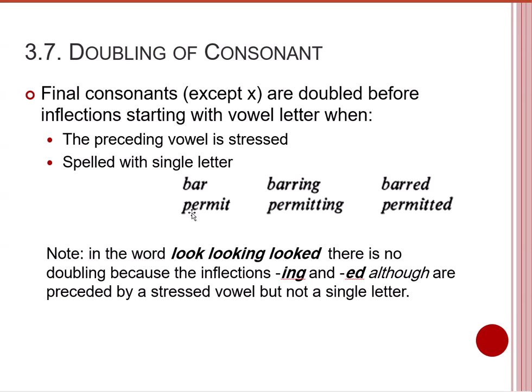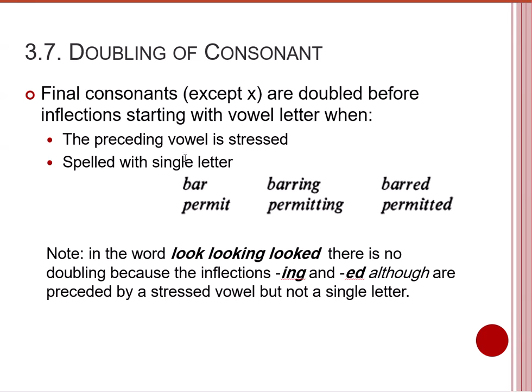Look at the second example, permit, permit. We have two vowels, as you can see, the vowel e and the vowel i. So let's check the first rule. It says that the preceding vowel is stressed. Now the final letter is t. It is preceded by a vowel, and this vowel is stressed. Yes, it is stressed. If you pronounce the word, it would be permit, and you can see that the stress is on the second syllable, which contains this vowel.